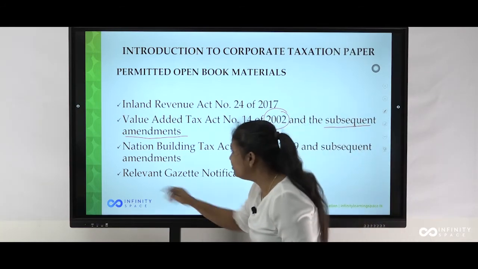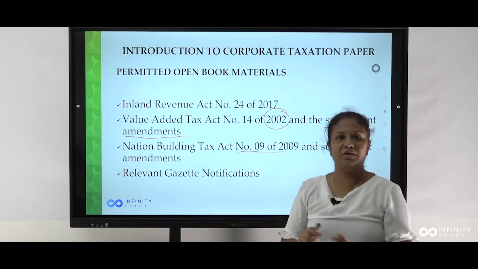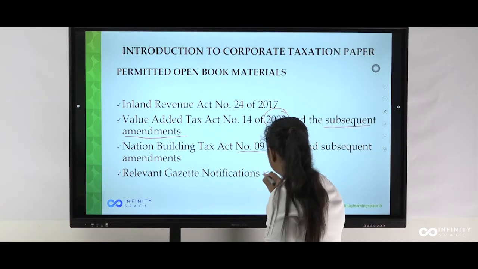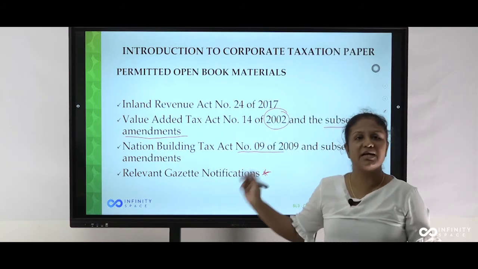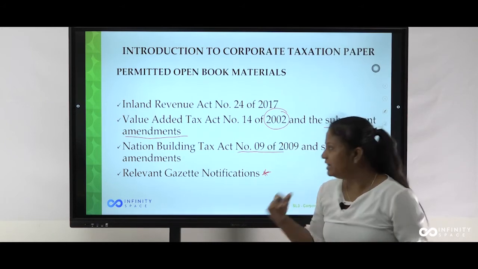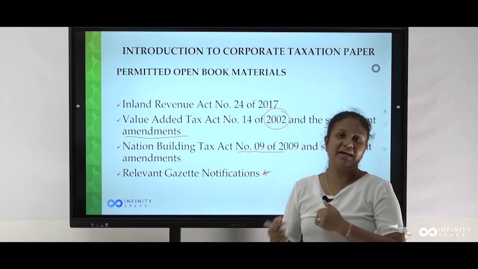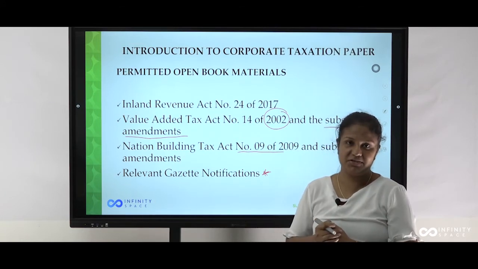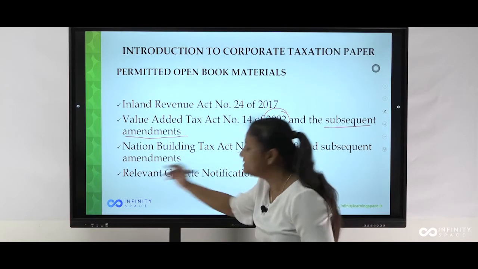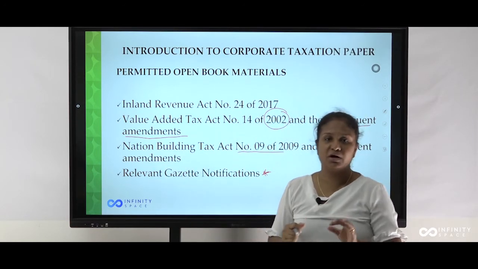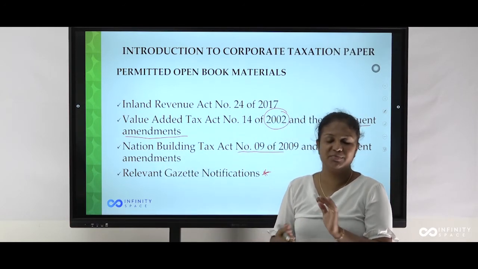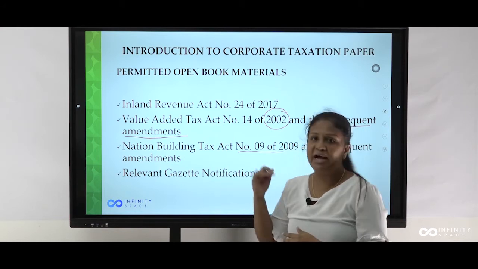Then, very important, the relevant gazette notifications. Why are these important? Maybe the examiner is testing directly from these gazette notifications. If you read these gazette notifications before the examination, it adds value to you.